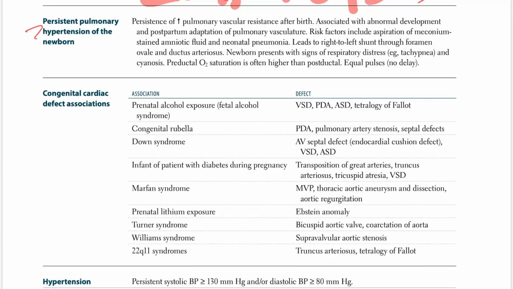Let's talk about persistent pulmonary hypertension of the newborn. Persistence of increase in pulmonary vascular resistance after birth. It is associated with abnormal development and postpartum adaptation of pulmonary vasculature. Risk factors include aspiration of meconium-stained amniotic fluid and neonatal pneumonia. Leads to right to left shunt through foramen ovale and ductus arteriosus.